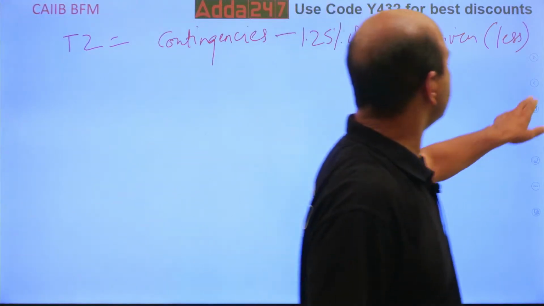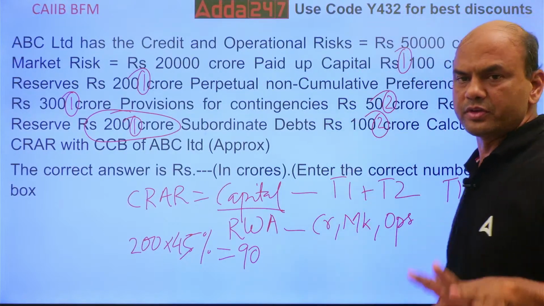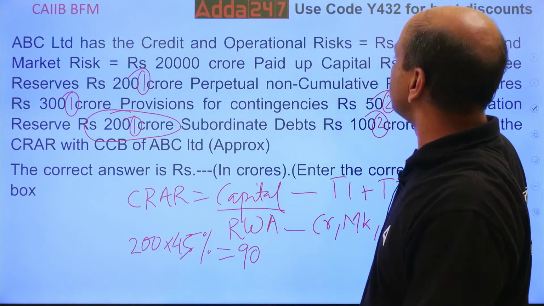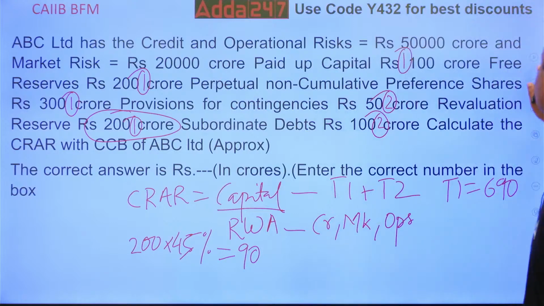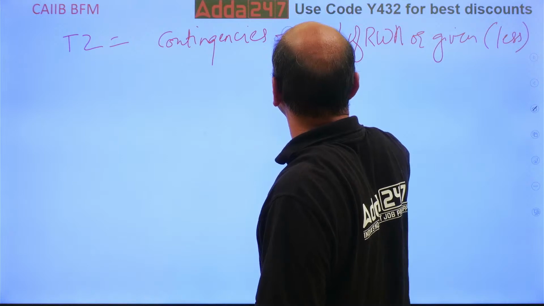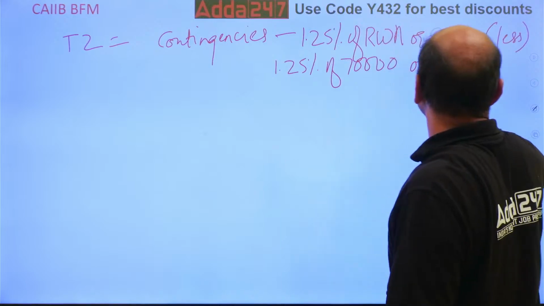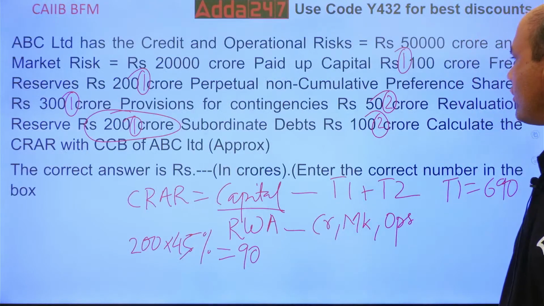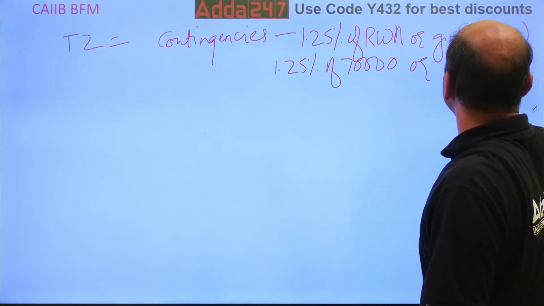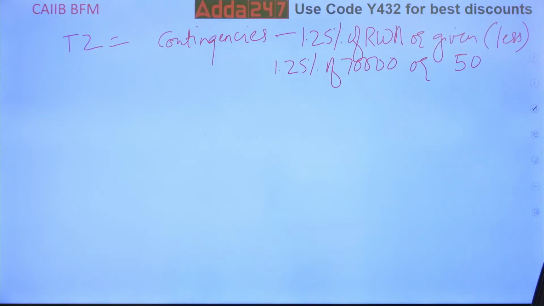So, do it. What is the RWA over here now? See this, 3 RWAs you have to take: credit, operations and market, all the three. So 50,000 plus 20,000, 70,000. So it is 1.25% of 70,000, or what is the given figure? 50 crores, provision for contingencies, 50 crores, whichever is less.